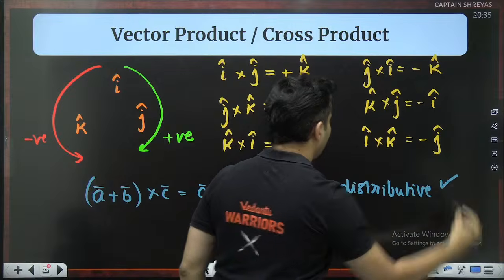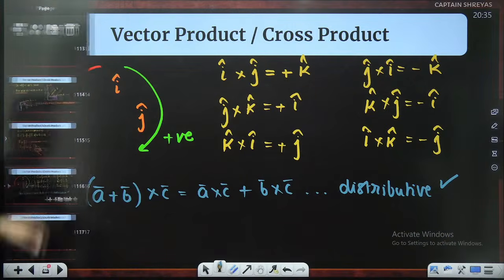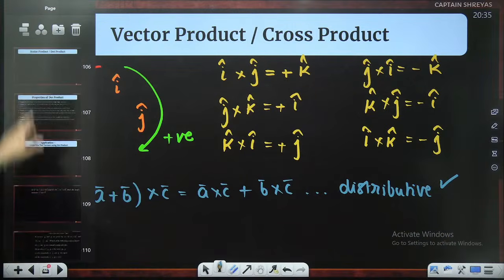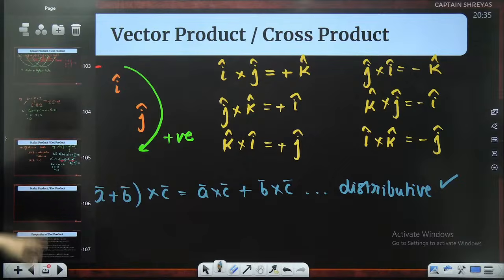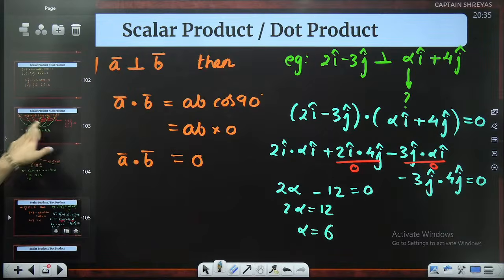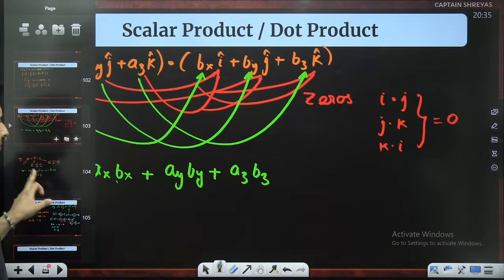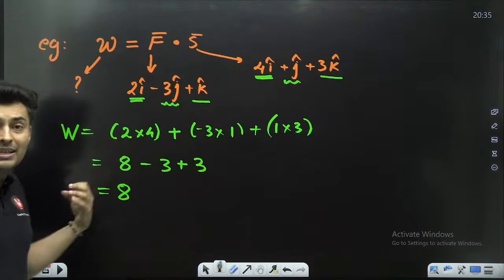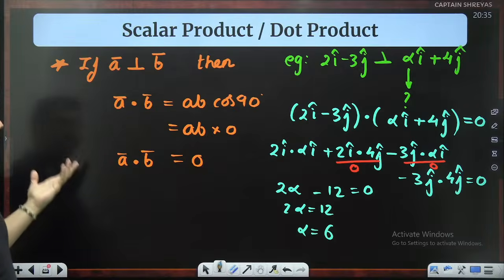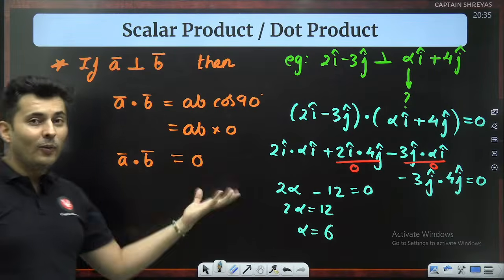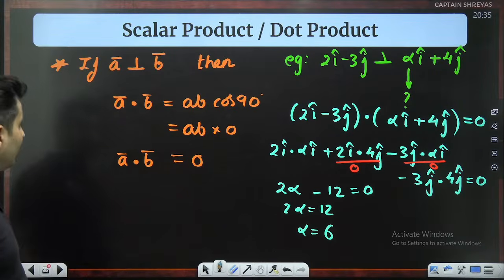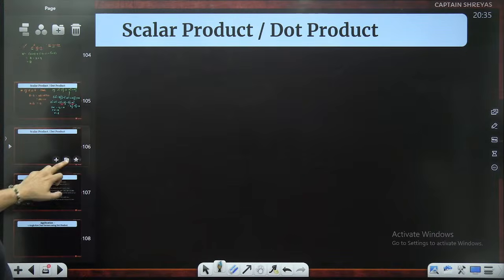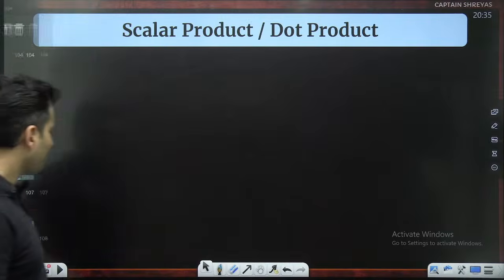Distributive law is definitely obeyed. There is no problem in that. You might ask, sir, are there some other uses of dot product? One use I saw, sir, like using this particular example, you could find quantities like work, etc. Another use I saw, I can find if two vectors are perpendicular or not. Let me tell you, there are even more uses of dot product or scalar product.